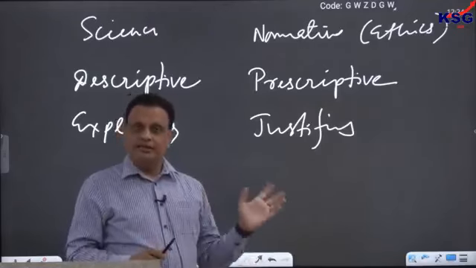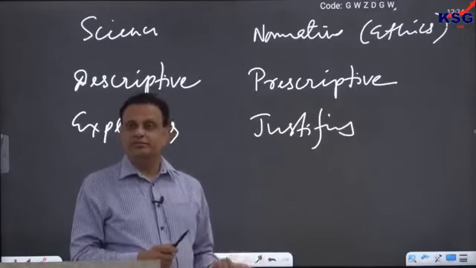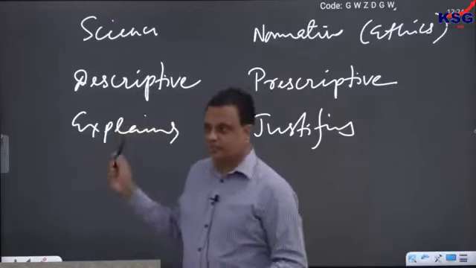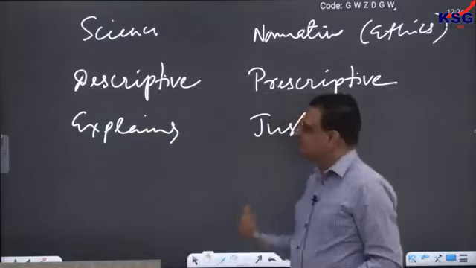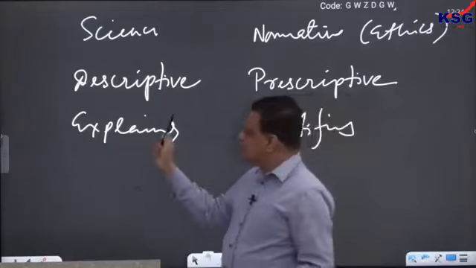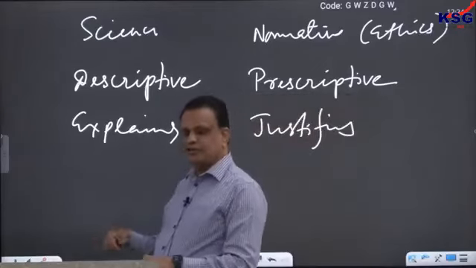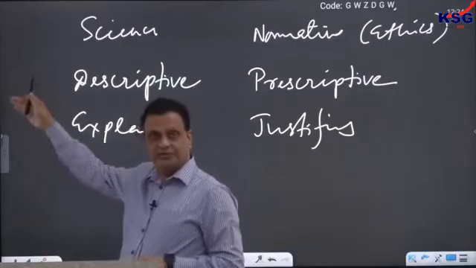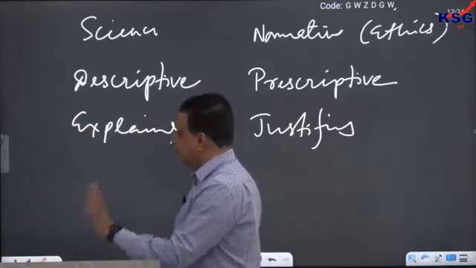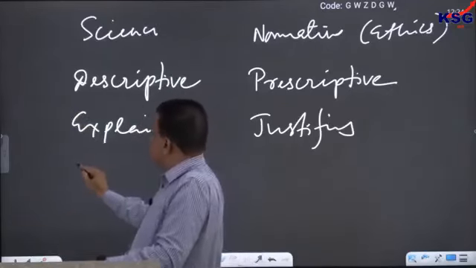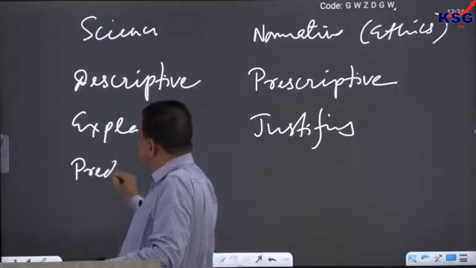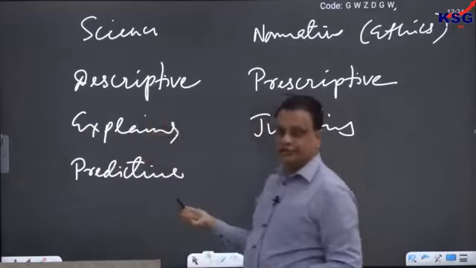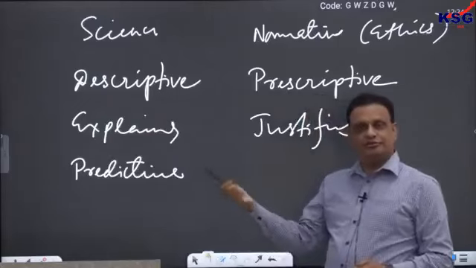Remember, ethics is more about reason, while science is more about causation, finding out the cause of an event. It explains and that justifies. Further, after explaining it, science always tries to make a prediction about a future event based on the explanation and description of the present. That's why we often say that science is predictive in nature. It predicts a future event, a future phenomenon.